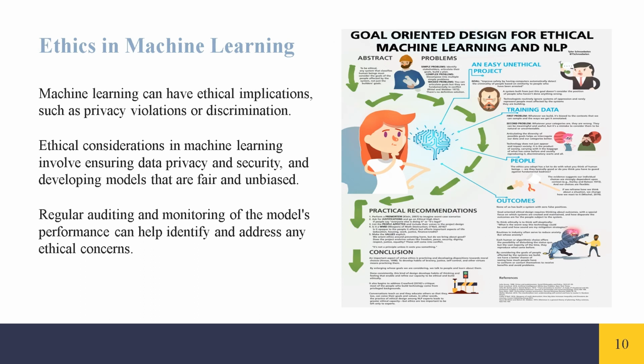Machine learning can have ethical implications, such as privacy violations or discrimination. Ethical considerations in machine learning involve ensuring data privacy and security and developing models that are fair and unbiased. Regular auditing and monitoring of the model's performance can help identify and address any ethical concerns.